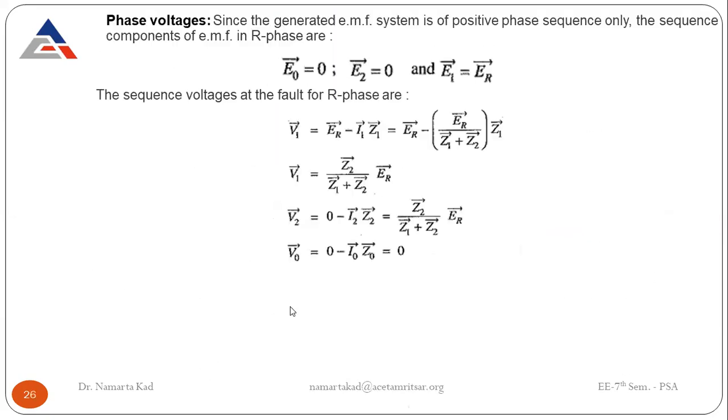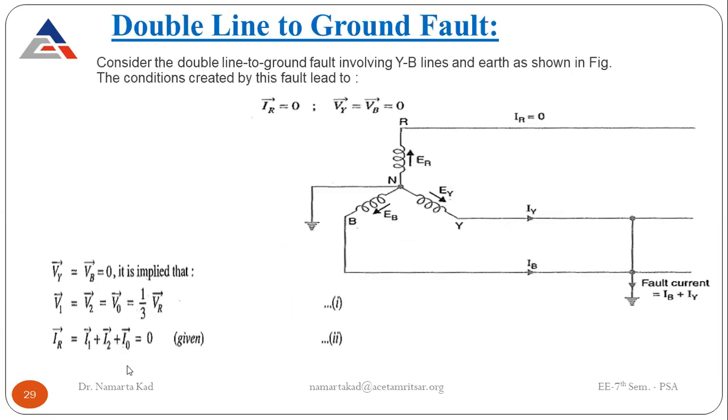Okay, and you got this result now. So here in the double line to ground fault, we are again going to apply the same equations like V naught is equal to VR plus Vy plus Vb. Vy and Vb are 0, so it comes out to be VR by 3. And similarly for V2 and V1.